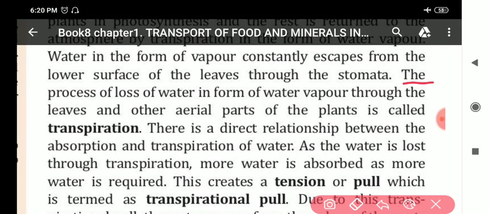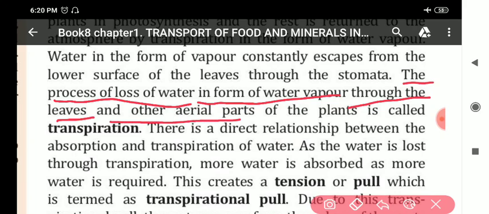The process of loss of water in the form of water vapor through the leaves and other aerial parts of the plant is called transpiration. So this is the definition of transpiration, my dear students.